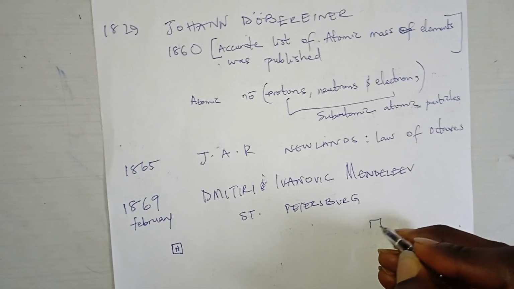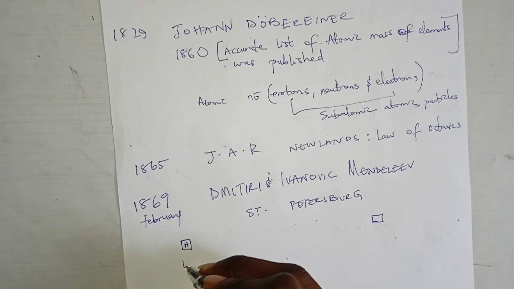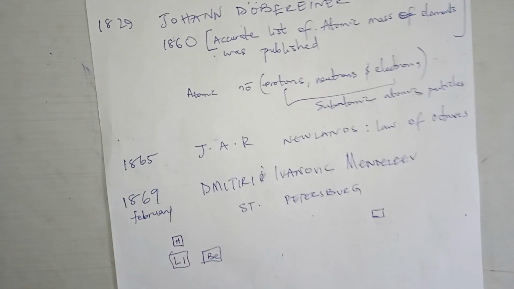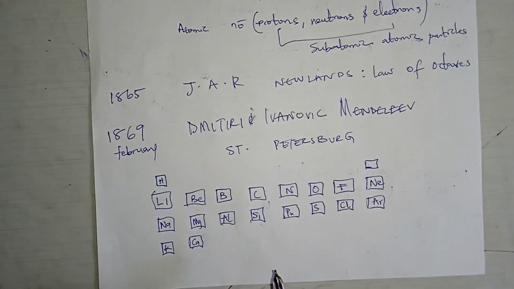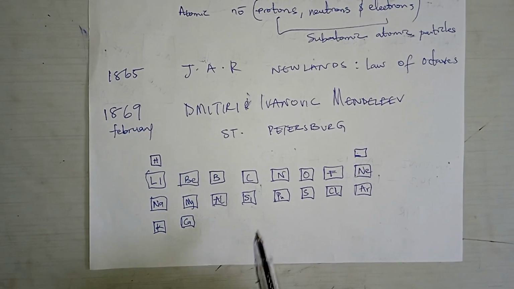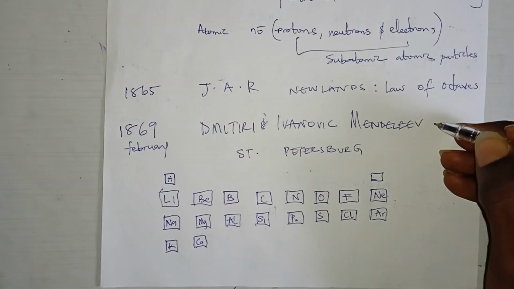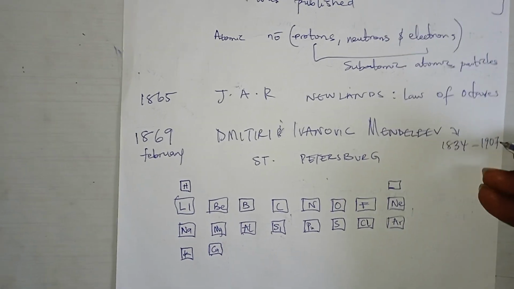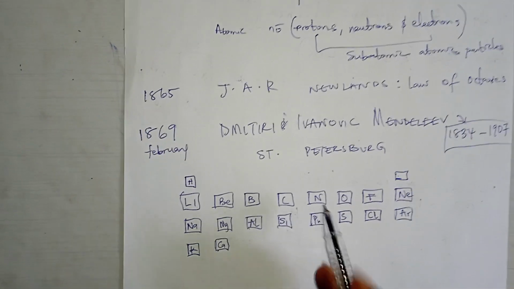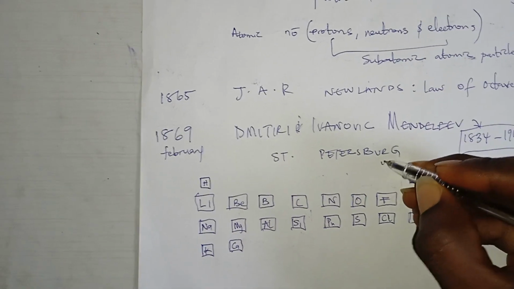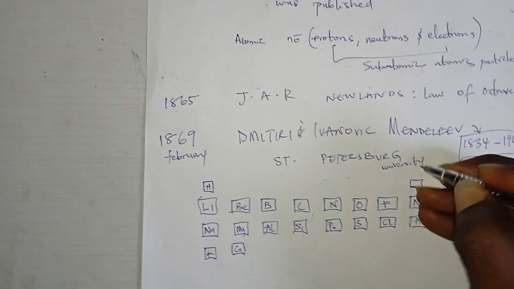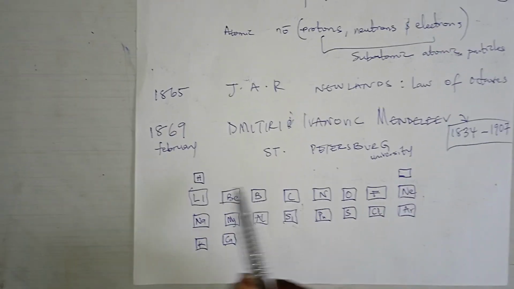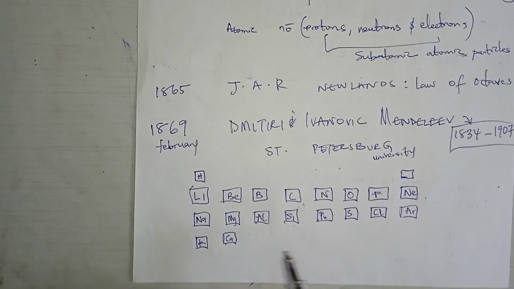So he had things like this: hydrogen, then there was no helium, then lithium, beryllium. So in 1869, and this man was born in 1834, and he died in 1907. So he made this publication working at St. Petersburg University. When he made this publication, he became very popular. Ask any chemist today who is the father of the periodic table, they will tell you Dmitri Ivanovich Mendeleev, a Russian chemist.